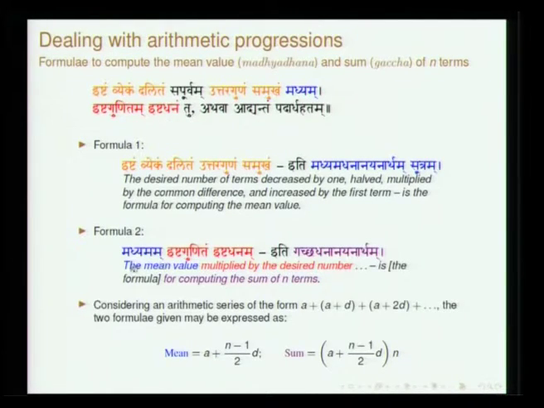Then he says madhyamam ishtagunitam ishtadhanam. So, whatever you obtain, that you take, you leave the other part. Okay. Madhyamam ishtagunitam ishtadhanam. So, it gives you the ishtadhana. Ishtadhana is the sum of the n terms. So, the mean multiplied by n gives you the sum. Athava adyantam padartha hritam. So, this is a different thing. Adi is the first term, anta is the last term. Padartha hritam, you just divide by 2. So, then also you get the sum.